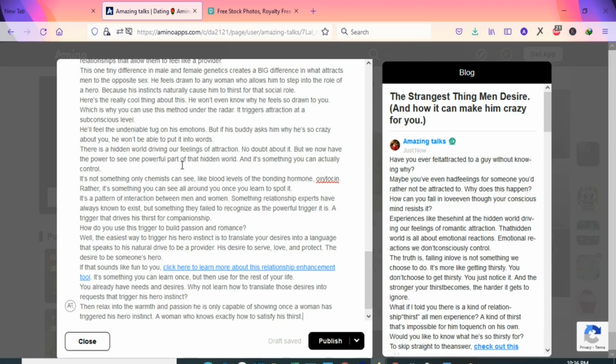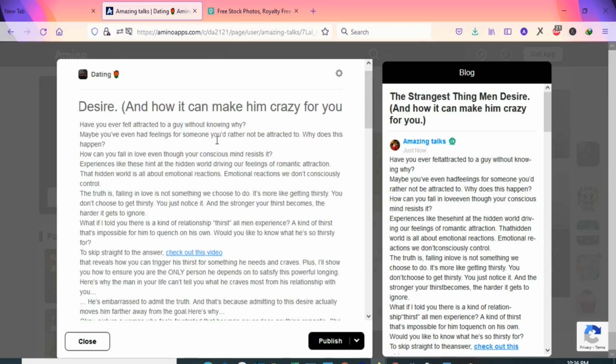As you can see, this is our post, and this is the preview of how our post is going to look when we post it on this website. As you know, a picture is worth 1,000 words, so we are going to insert pictures into our article so that it can get people's attention to read more about our article and then click through our affiliate link, and when they make a purchase, we can earn a commission. So we are going to insert images here.